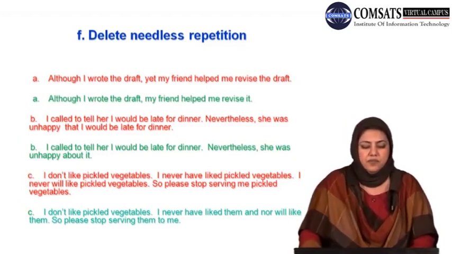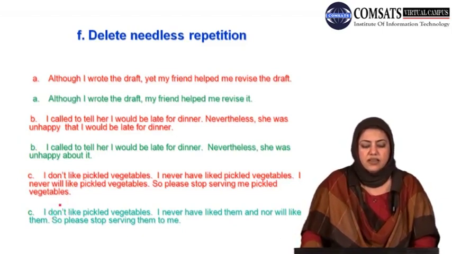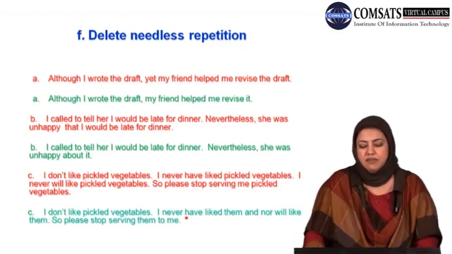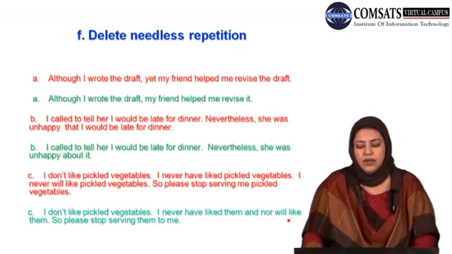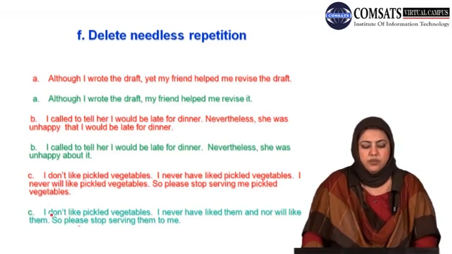So here, it means this don't is also to be corrected. It has to be made I do not like. The rest is fine. I never have liked is fine, nor will like is also fine, but this one is to be used with complete spellings. Do not, instead of using this contracted form of don't.